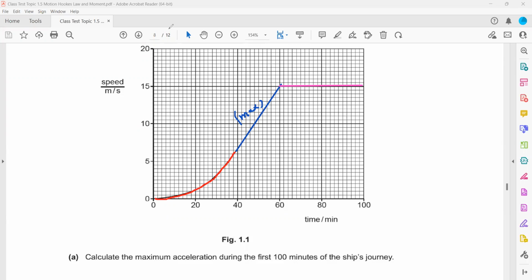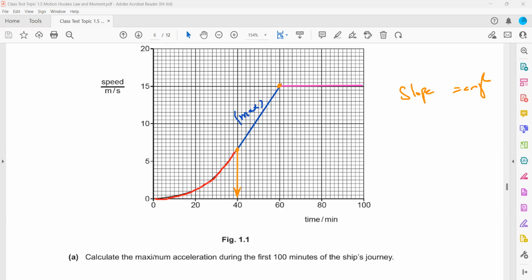So what we can do is take two points in this region, because this region has the maximum slope. We can take any two points. I took this as the first point, and this one as the second point. Maximum slope means maximum angle. Slope refers to angle.